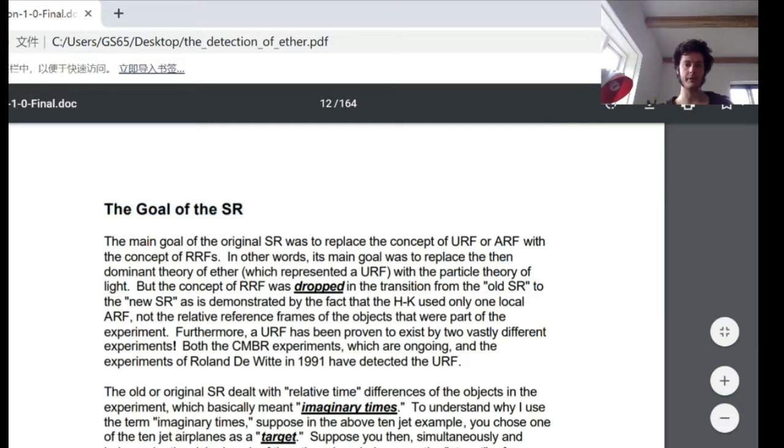The goal of the special relativity, the main goal of the original special relativity, was to replace the concept of universal reference frame or absolute reference frame with the concept of relative reference frame. In other words, its main goal was to replace the then dominant theory of ether, which represented a universal reference frame, with the particle theory of light.